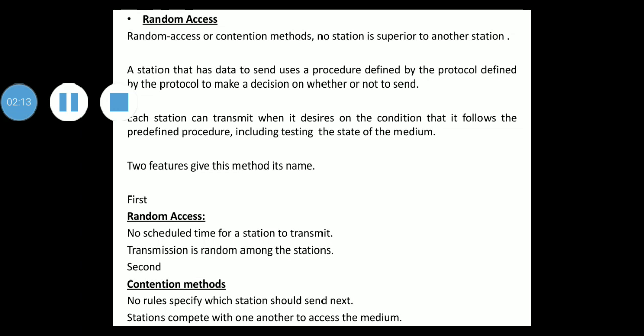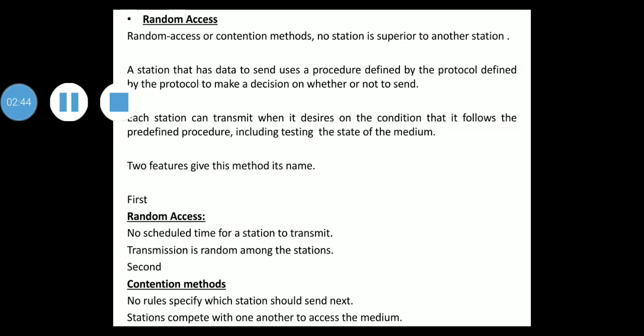Next, we'll discuss random access. In random access or contention methods, no station is superior to another station and none is assigned control over another. A station that has data to send uses a procedure defined by the protocol to make a decision on whether or not to send at each instant.